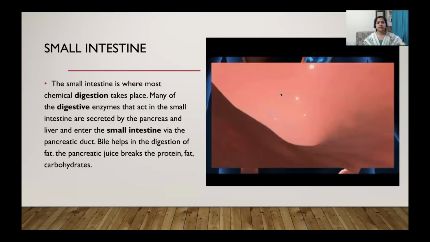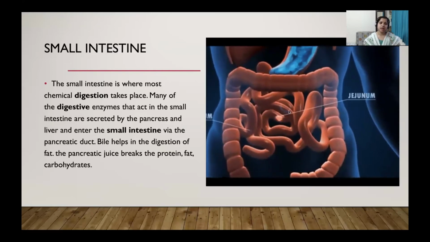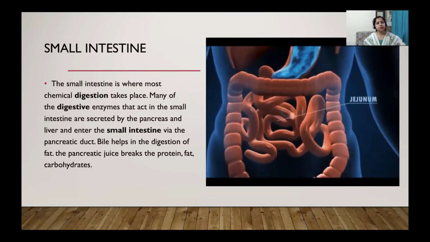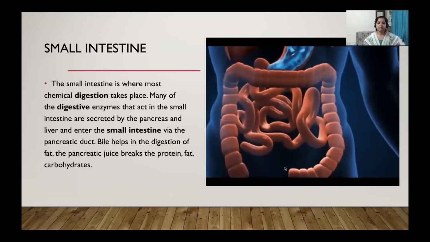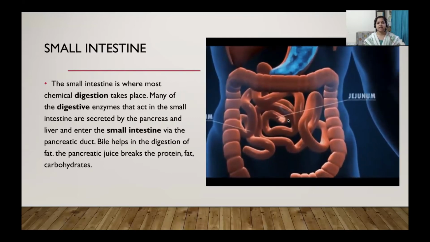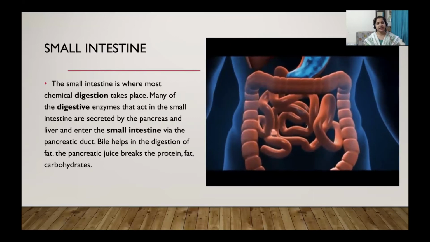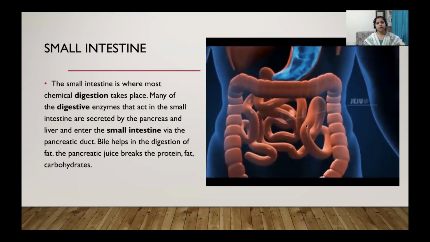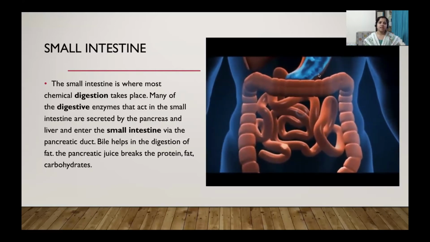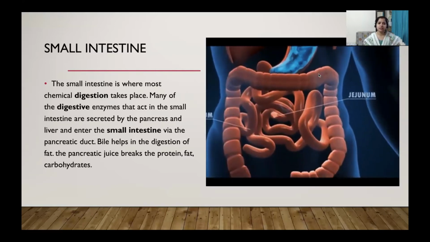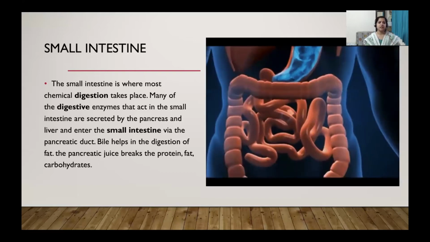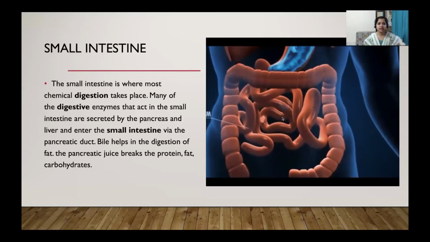The small intestine receives the bile from the liver and also the pancreatic juice that is secreted by the pancreas through the pancreatic duct, and this bile breaks the fats into fatty acids and glycerols, whereas the pancreatic juice breaks down the complex food materials such as carbohydrates, fats, and proteins. The carbohydrates break into glucose, the proteins break into amino acids, and the fats break into glycerol and fatty acids. So most of the digestion occurs in the small intestine.